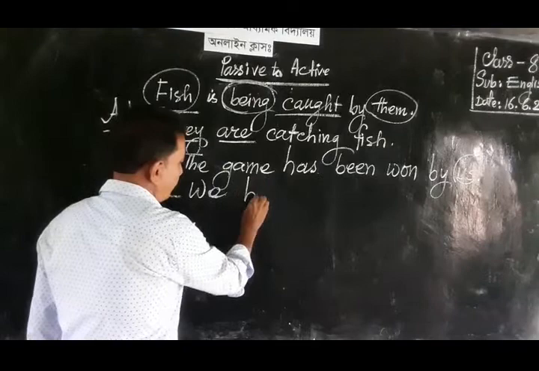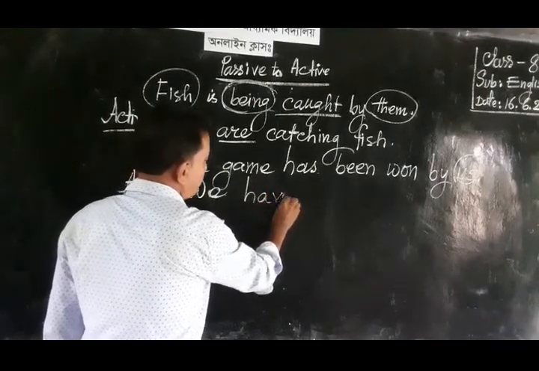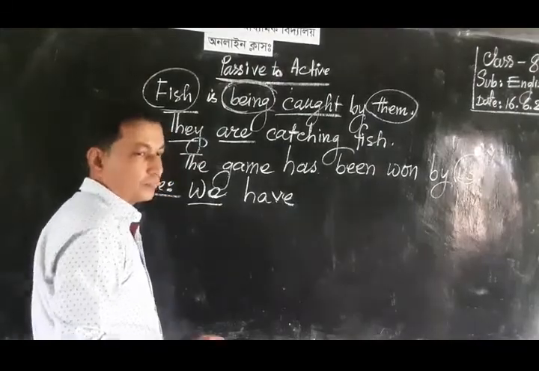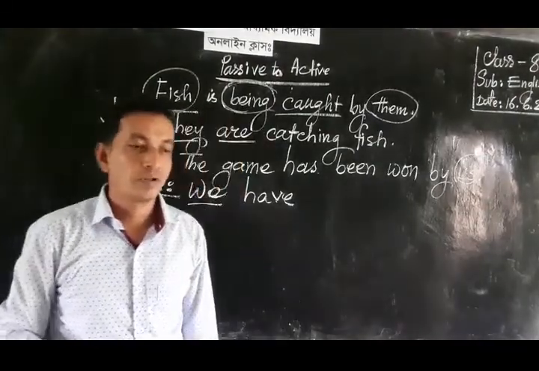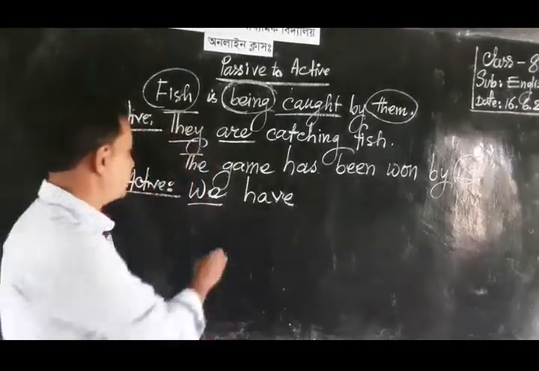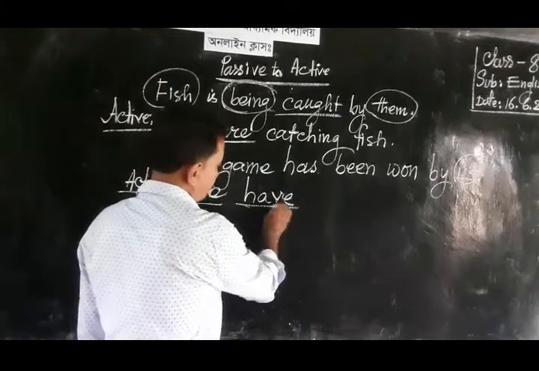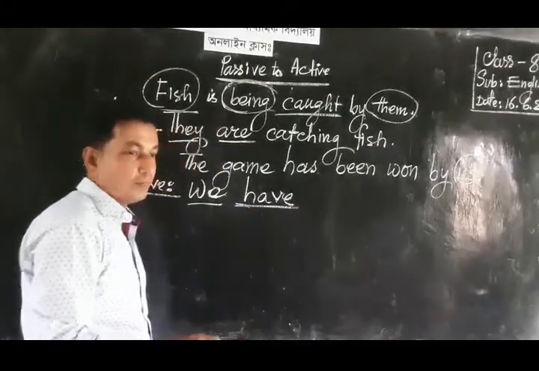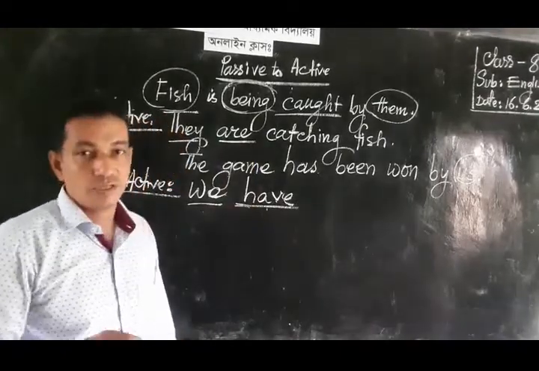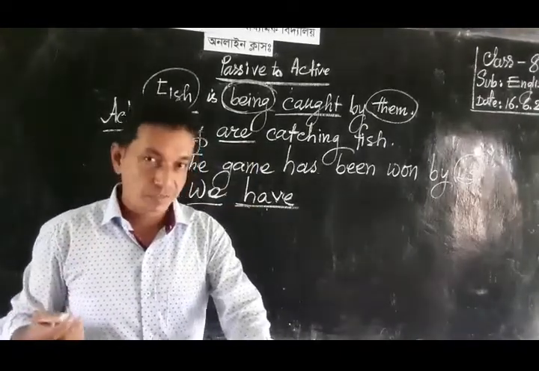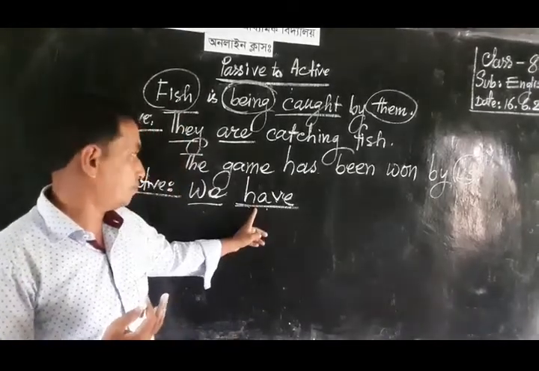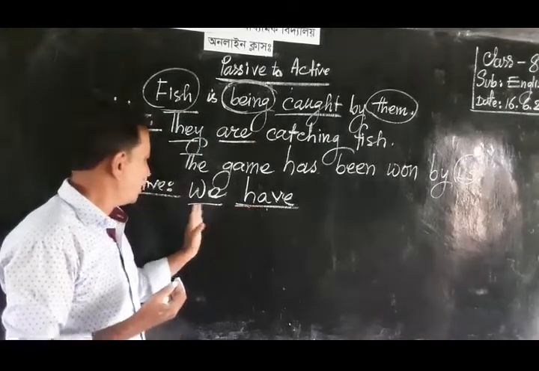So we write have, because we is plural, and that's why it takes a plural auxiliary verb. Have is a plural auxiliary verb. If the subject is third person singular, then it takes the has form.